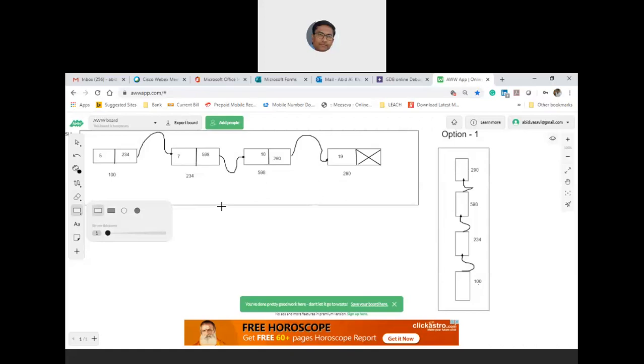So where do I need to add? That means I need to construct another node, which is a temp node. Okay, and then I have to add this fellow to here, isn't it? Yes or no?